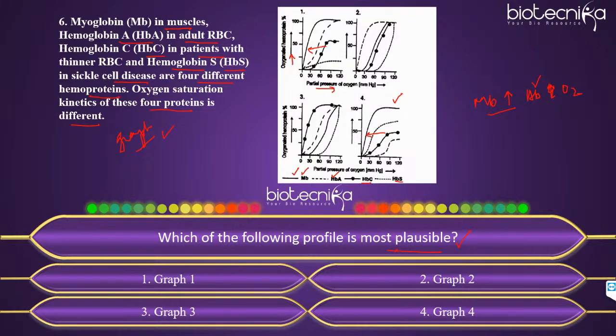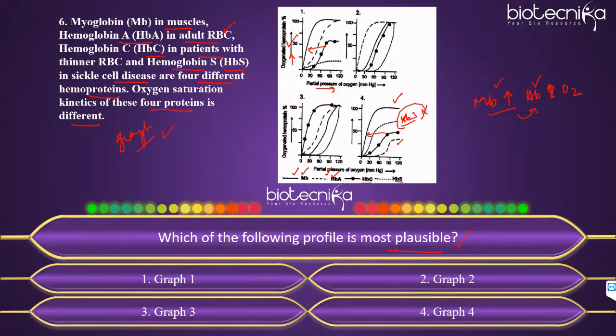It's about hemoglobin A in adult RBC. Now, as I said, hemoglobin will have lesser affinity towards oxygen compared to myoglobin. So hemoglobin A, which does not have any disease, normal hemoglobin A, should definitely be next to myoglobin. So next to myoglobin, we expect HbA, this dashed line. Okay, so now our confusion is cleared. It will be option 1, not 4, because 4 has shown a very small dashed line, that is HbS, over here. So this is wrong. HbS will not have more affinity compared to HbA because it is a diseased one.